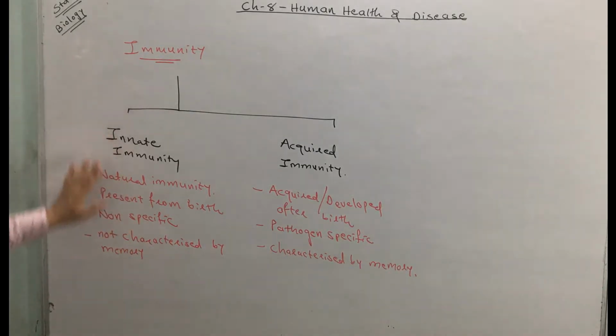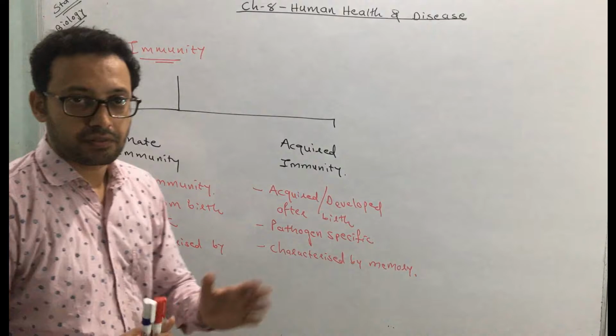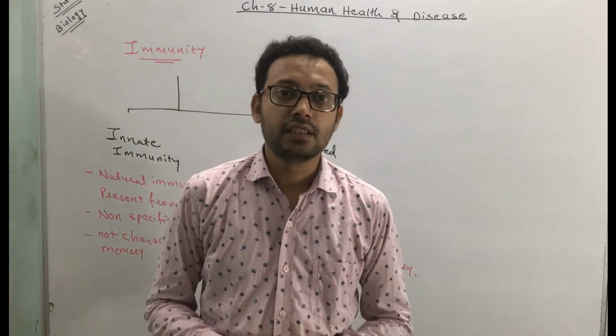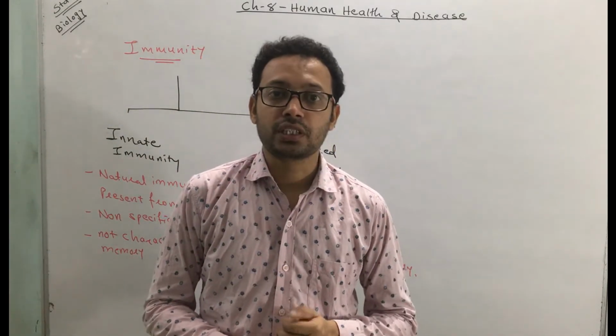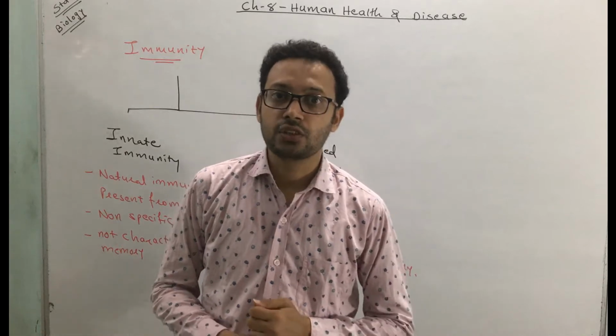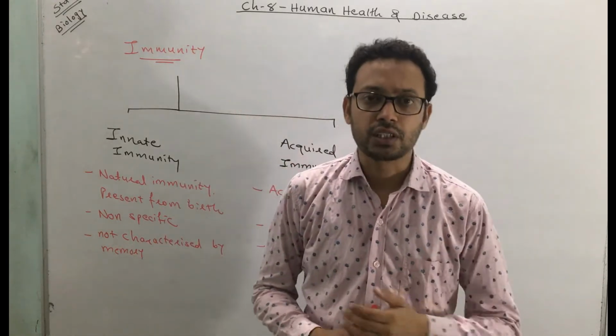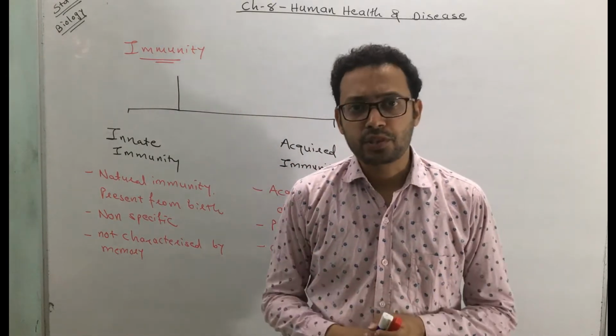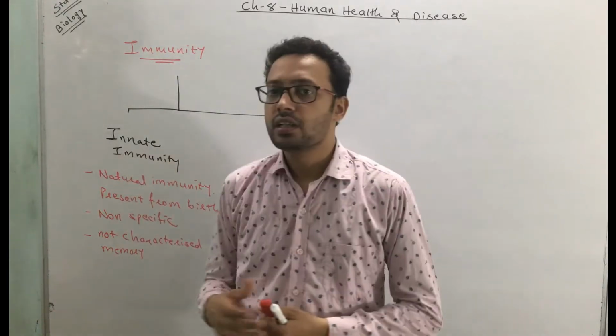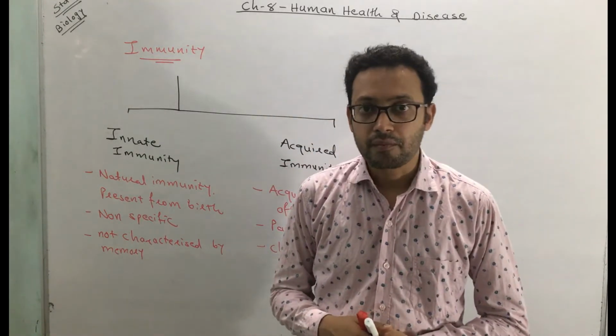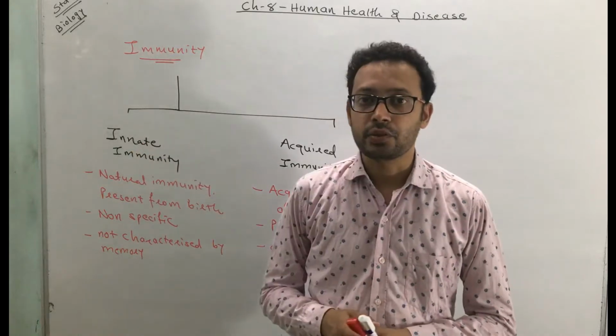There are many types of innate immunity, the natural immunity, that we will see, like physical, physiological, or cytological, and there are many types of innate immunity or natural immunities. Okay, so this is called innate immunity.